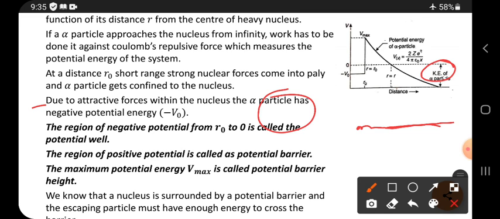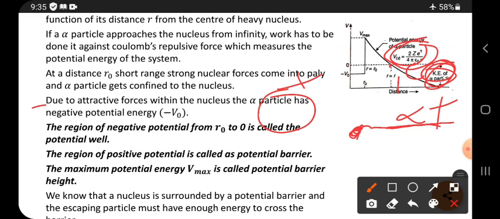It undergoes repulsion with the nucleus. Why? This particle is an alpha particle, a positively charged particle. At the distance where it undergoes repulsion, kinetic energy is simply converted into potential energy. So at r equals r1, kinetic energy is converted into potential energy.